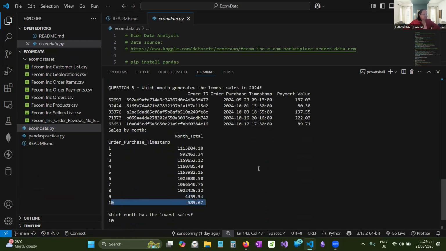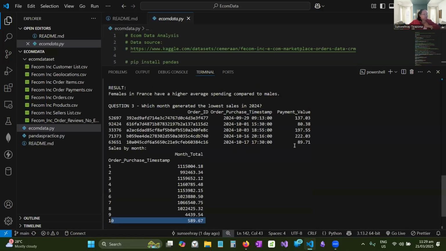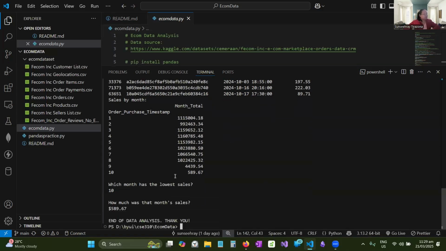October, month 10. Please note that in the data, the latest recorded order is from October 2024, so we only have data until October, or month number 10, for 2024. And the sales is 589.67. So let's examine the code to see how this was done.